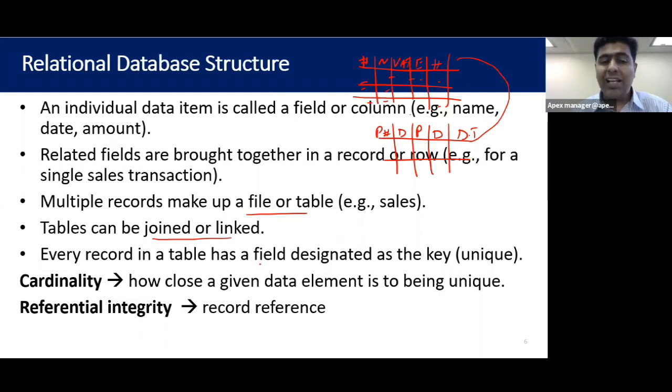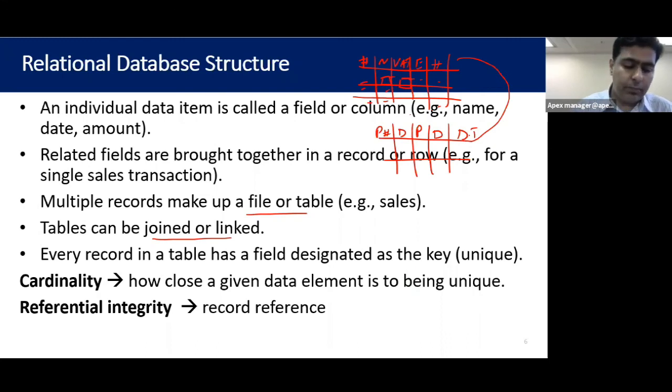Every record in a table has a field basically designated as the key. So basically it's a field. VAT number is a field, customer number is a field. Now in databases, two things are very, very important. Number one, we are going to have cardinality. Cardinality means how close a given data element is to being unique. So some data elements will be unique, some of them are not unique.